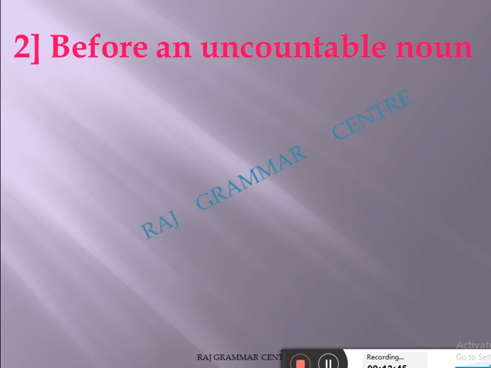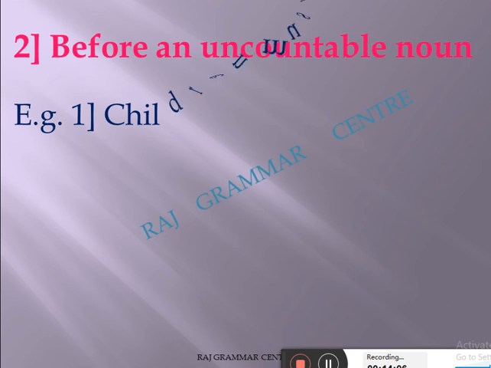I'm saying a book, a man, not a man's. Like a duster, not a dusters or an duster or the duster. It's totally wrong. And second thing, before an uncountable noun, which cannot be counted, before an uncountable noun also we never use an article.